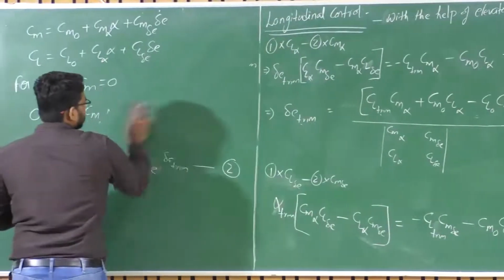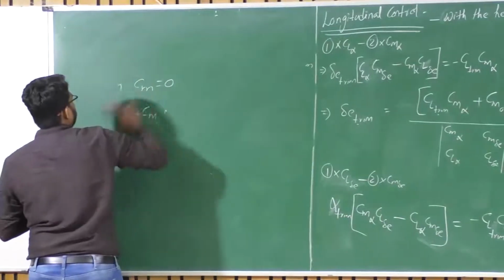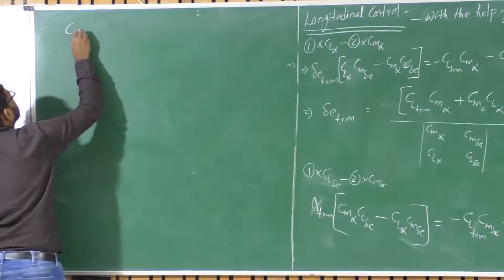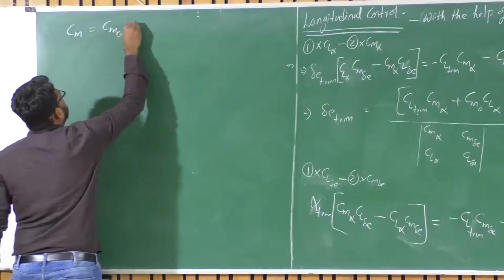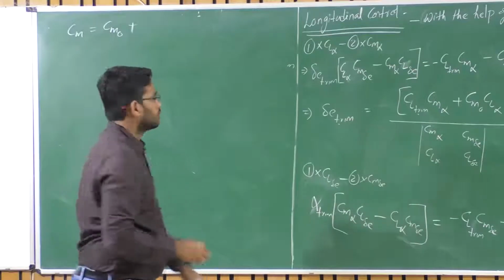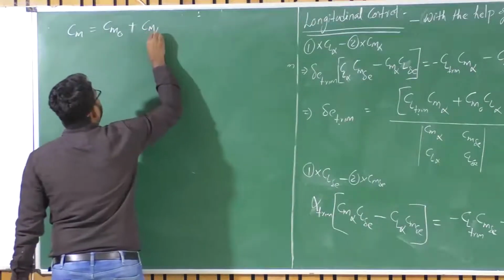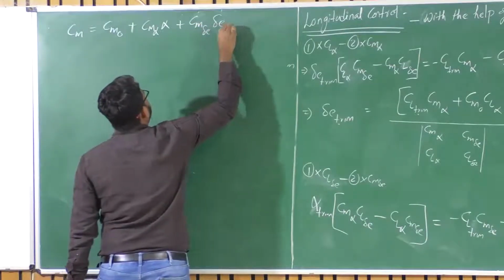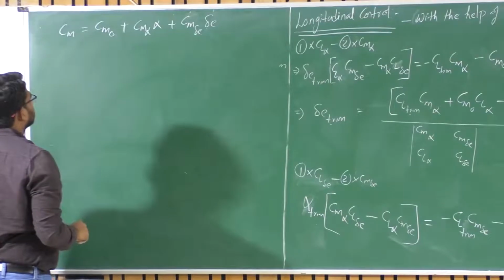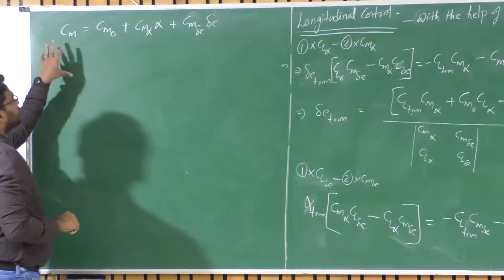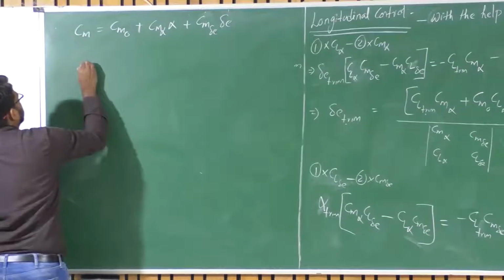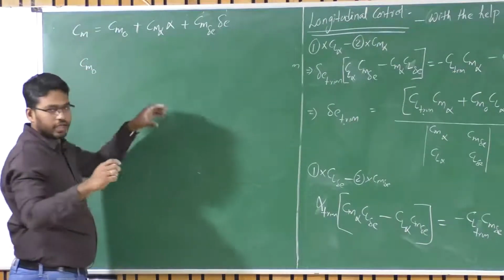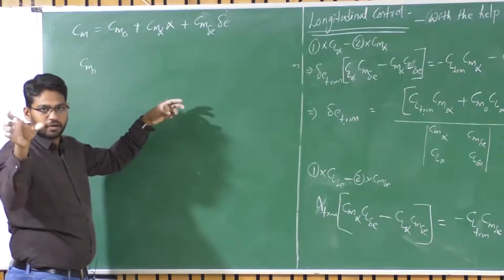So this particular equation, the Cm equation, which is Cm naught plus Cm alpha into alpha plus Cm delta E times delta E. So what should be the control surface deflection to trim this particular aircraft? Delta E trim. In this, the Cm naught again, we have a wing and a tail combination, and in the tail we have an elevator right now.